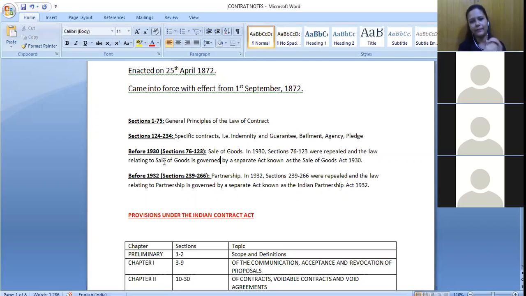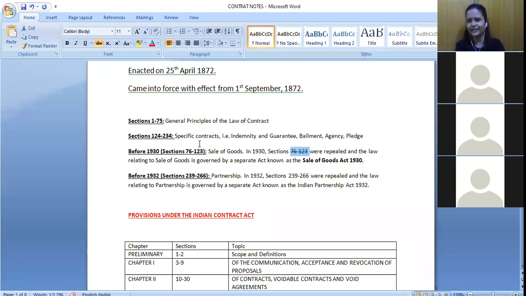But after that, we had a separate legislation. It is called the Sale of Goods Act. That means for sale of goods, rather than having some provisions under the Indian Contract Act, we had a different legislation altogether. So this particular part was repealed. Okay, so we don't need to study these sections. Sections 76 to 123 were repealed from the Indian Contract Act, and we have a different legislation, the Sale of Goods Act 1930.